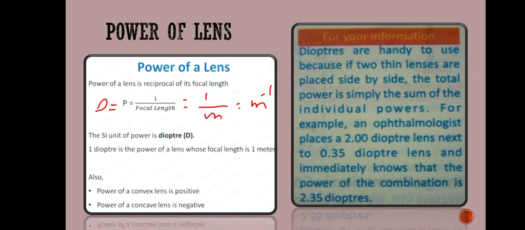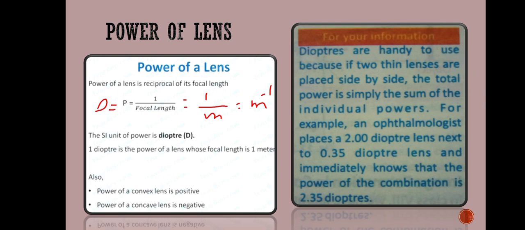Here is something for your information: diopters are handy to use. They are easy to use because if two thin lenses are placed side by side, the total power is simply the sum of the individual powers. If you have to combine two lenses, you just add their powers to get the total power.